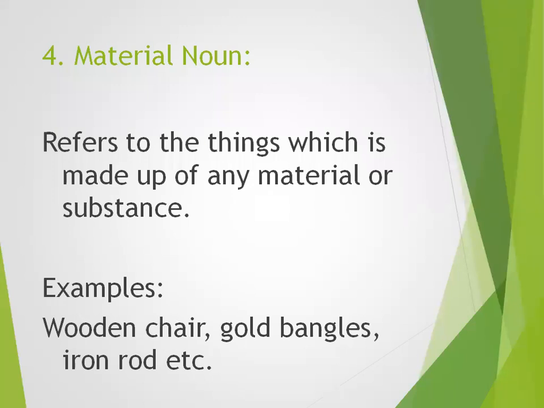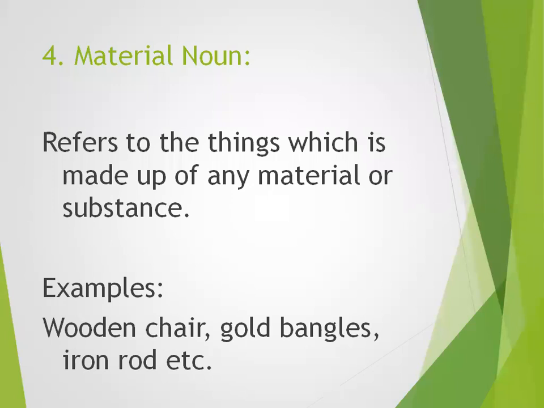Because they are made up of paper. Okay, paper is a transformed form of wood. You people know that all the papers are extracted from the wood, from the trees. Okay, when we cut a tree, then we get the transformation of these trees, and then we get the paper. And when we collect all the papers, combine them, bind them, then we get the book or copies. Then we have material of plastic.